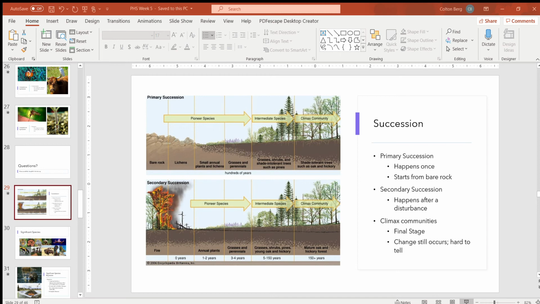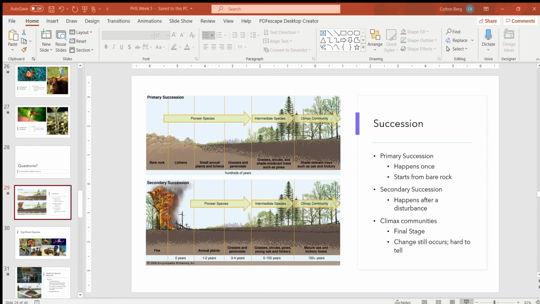It's really linked with succession, because it's the first species that are there to help bring back the ecosystem to allow for things to grow. Like I said, succession is the change of species composition in an area over time.